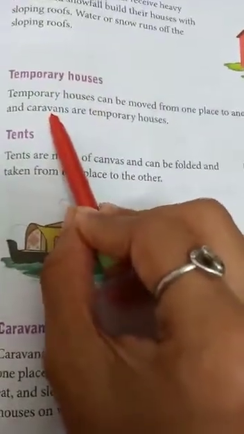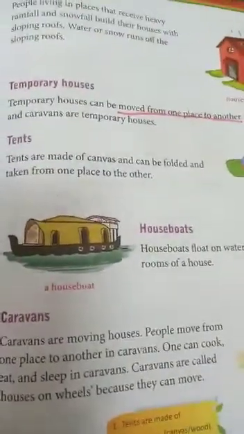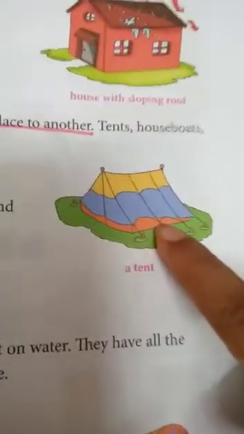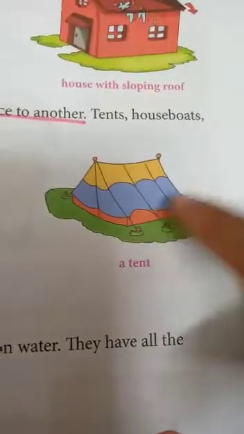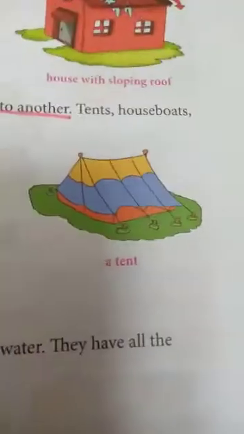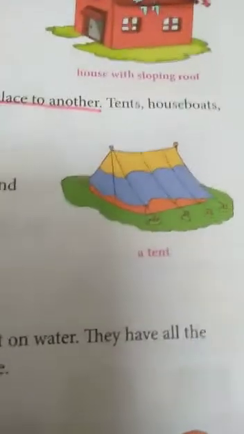Okay. So we are going to see the temporary houses. A temporary house means it can be moved from one place to another. Permanent means it cannot move from one place to another, but temporary means it can move. So first one, tents. A tent is made of canvas. It can be folded and taken from one place to another. This tent is made up of canvas and it can be folded. We can take it to any place.